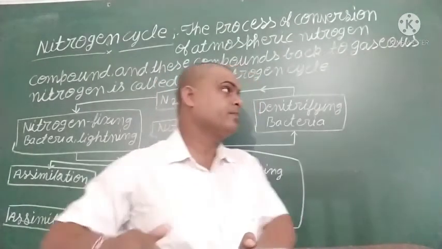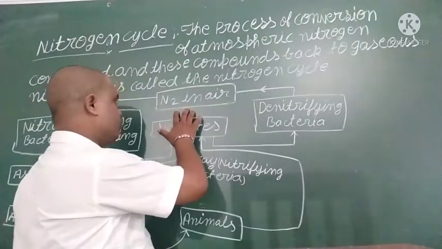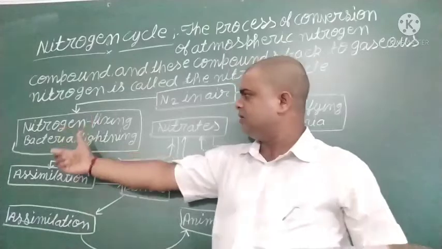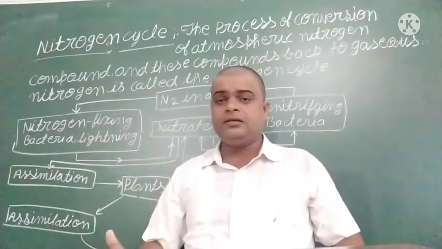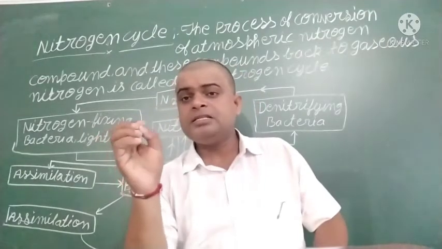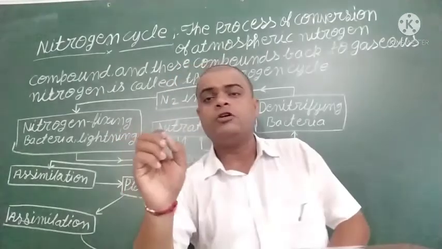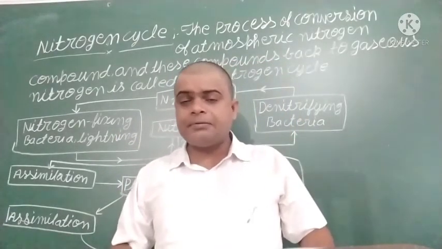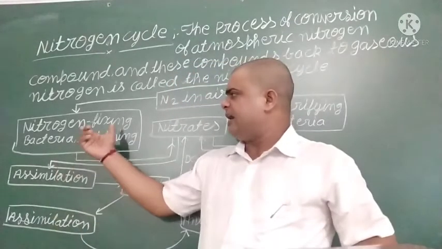Suppose the nitrogen in the atmosphere is present here. Some nitrogen fixing bacteria are present in the roots of plants. Such plant roots contain some legumes, and such legumes contain nitrogen fixing bacteria. These bacteria directly absorb nitrogen from the atmosphere and change it into nitrate form.